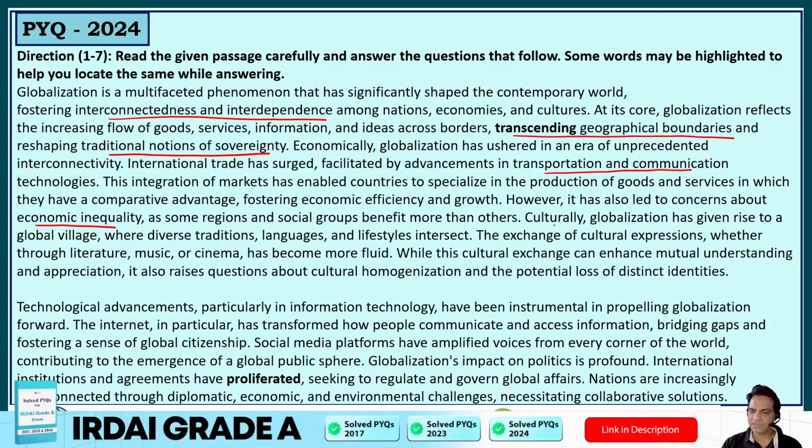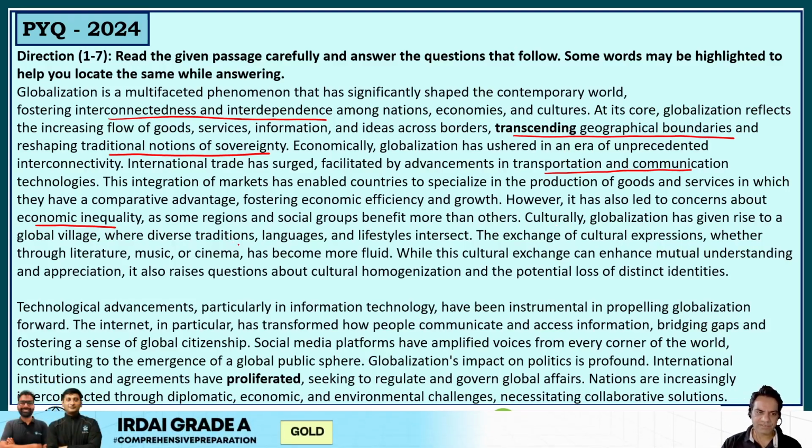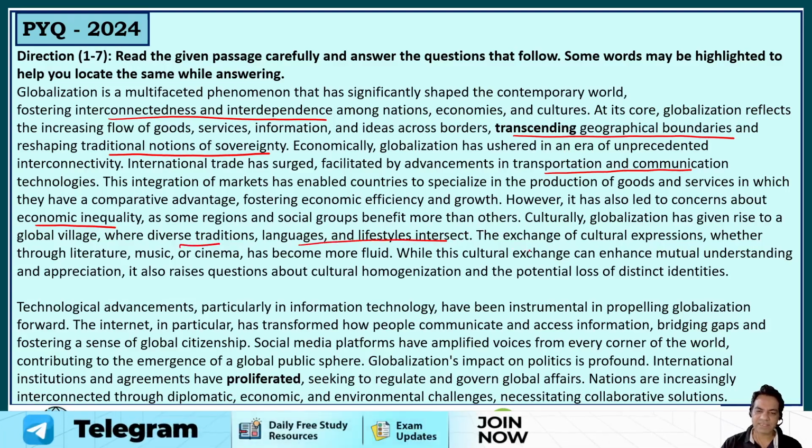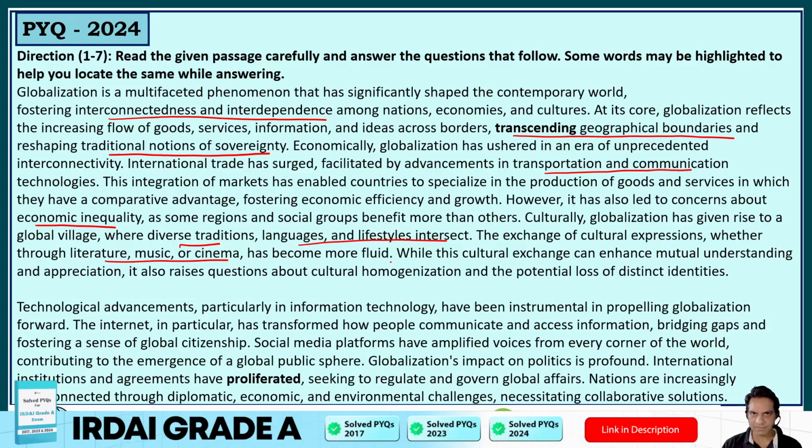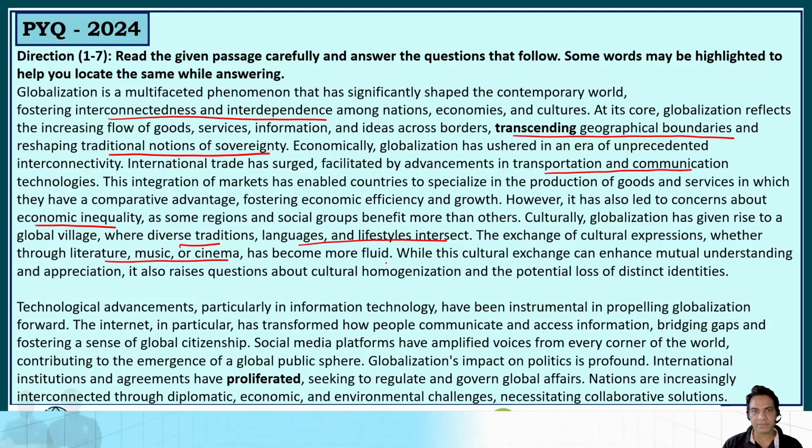Culturally, globalization has given rise to a global village where diverse traditions, languages, and lifestyles intersect. The exchange of cultural expressions, whether through literature, music, or cinema, has become more fluid. This is true. We listen to English music, and people abroad do listen to Indian music as well.